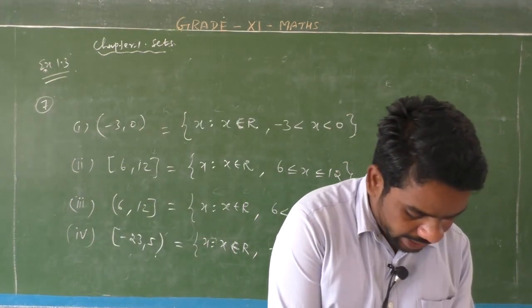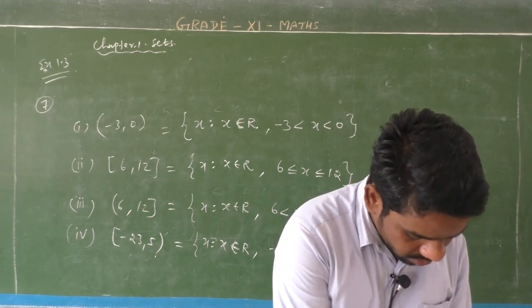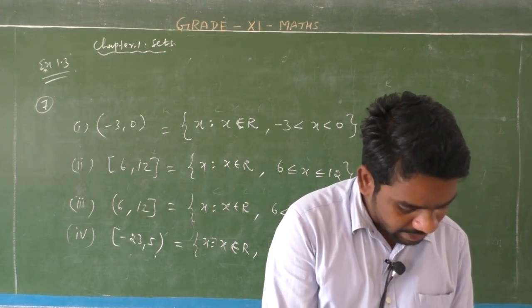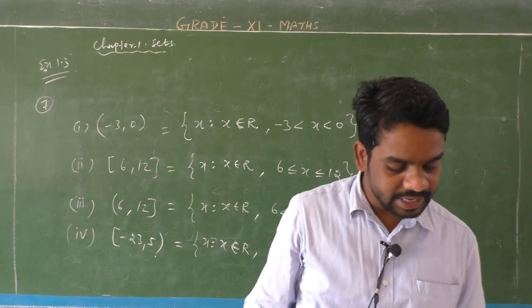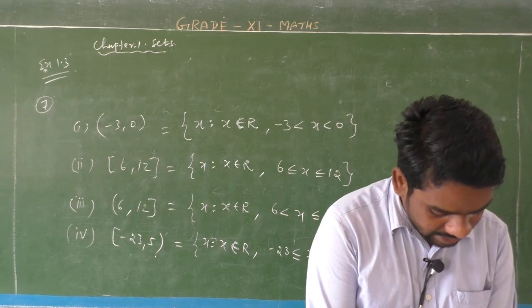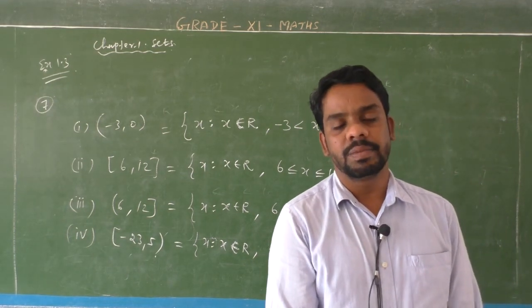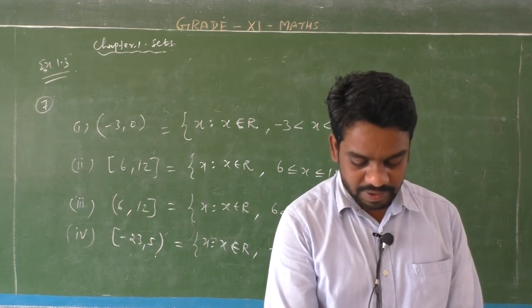So exercise 1.3 is over. Subset concept, power set and universal set are very very important. So study well exercise number 1.3 and the concepts: subsets, power set and universal set.